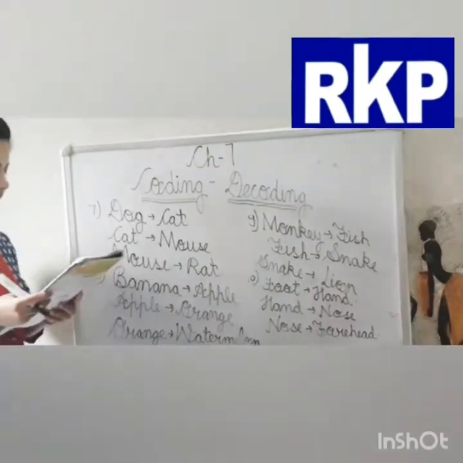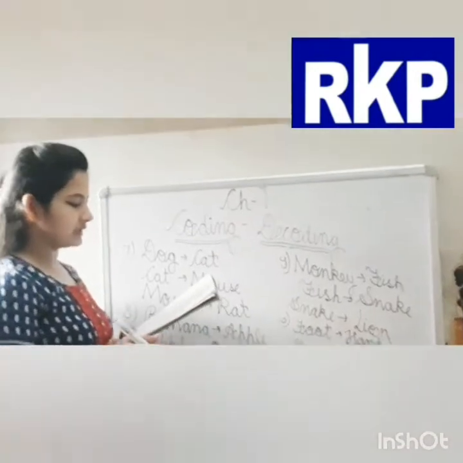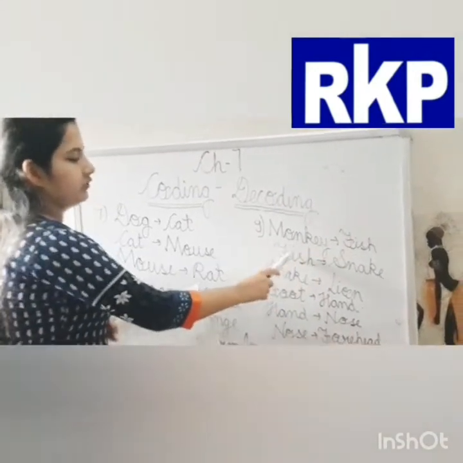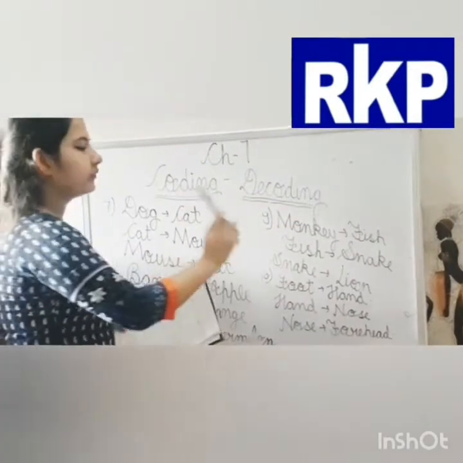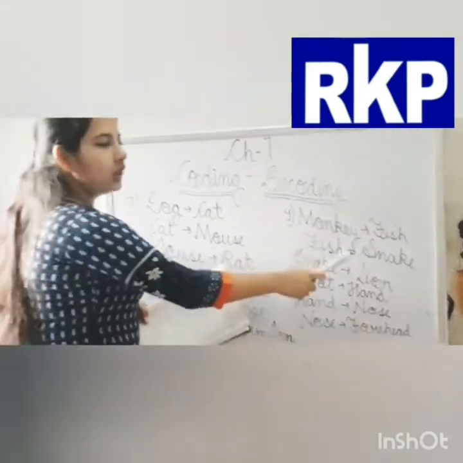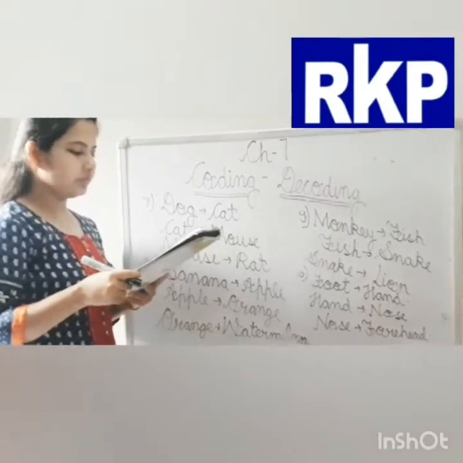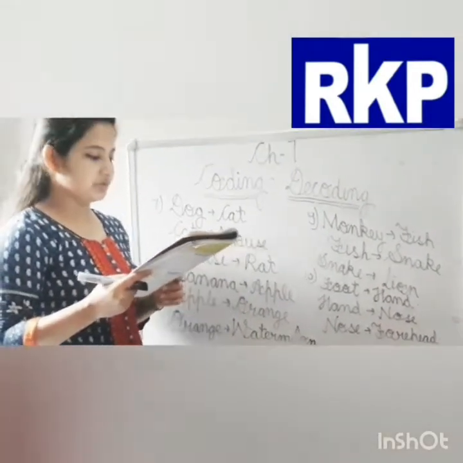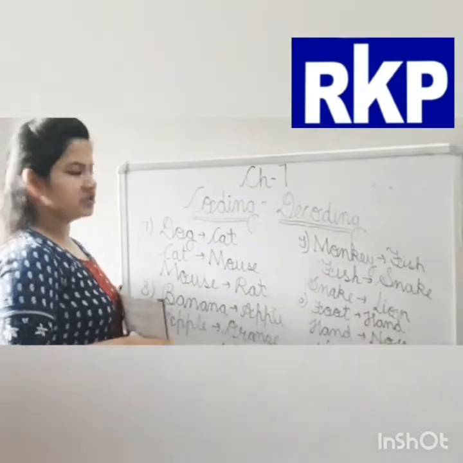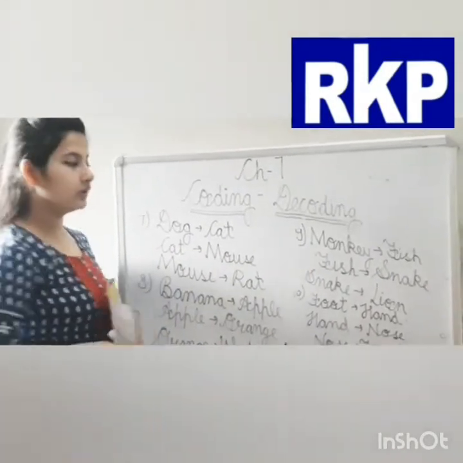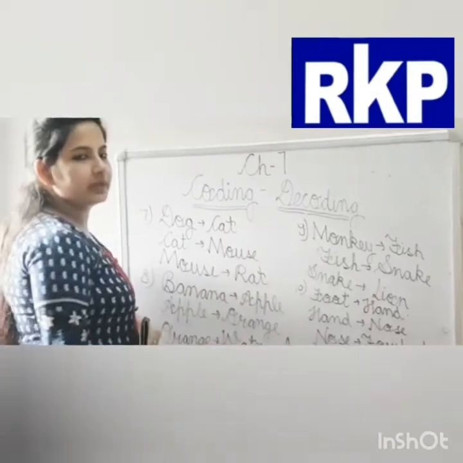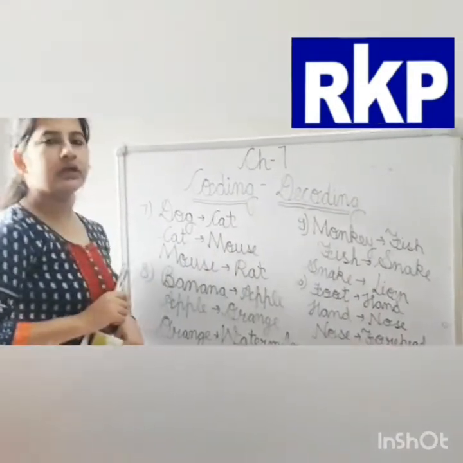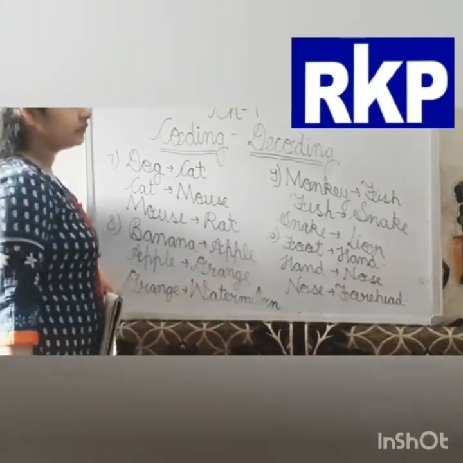9th question. If monkey is a fish, fish is a snake, and snake is a lion, then to which is a fisherman related? Fisherman is related to fish. So the answer will be snake. Now the next one.